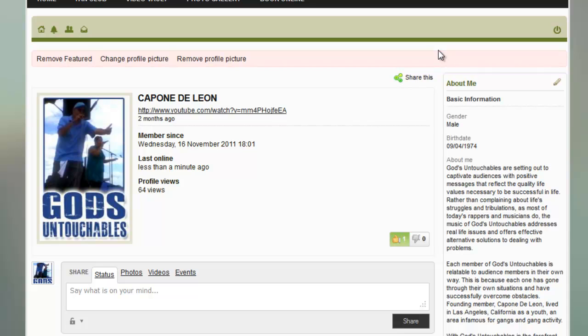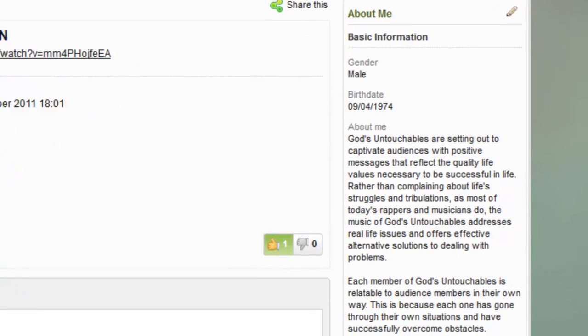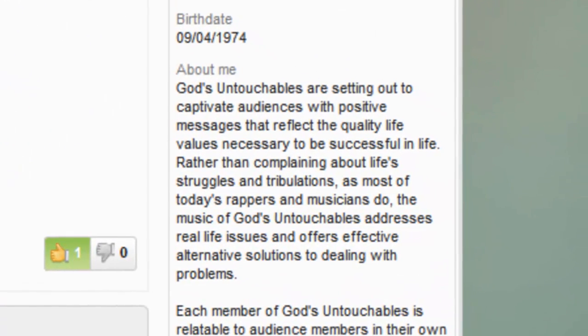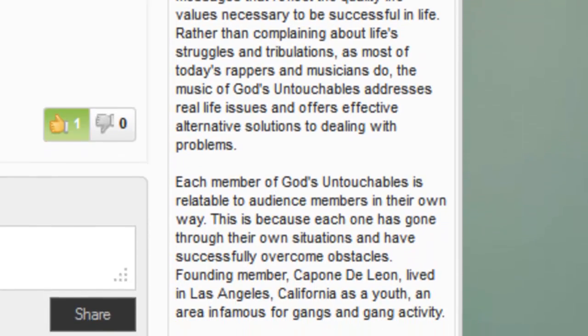We have groups for our street teams, so the people that want to help us out can go in there and do so. We have a place for our supporters and our donors, so that we can post our needs. We're in need of new microphones or this or that, and then people that wish to support us can go in there, see the information, and if they choose to support us in that way, they do so. So we have it set up in a way that's going to really help us to promote and grow our fan base and get connected with people through our website, where now we can send out monthly newsletters and other information that keeps people connected, keeps us on their minds.